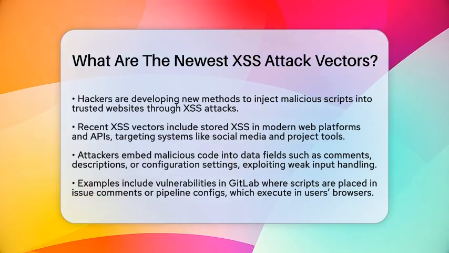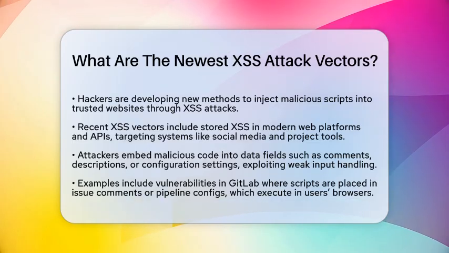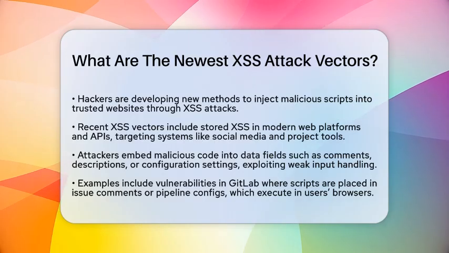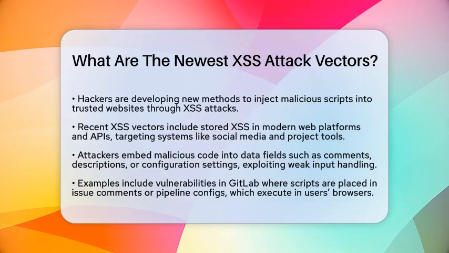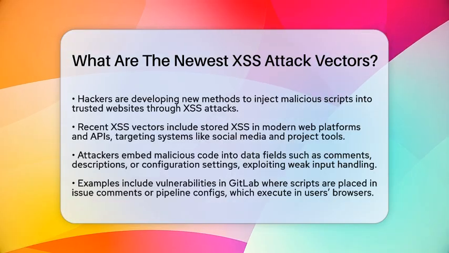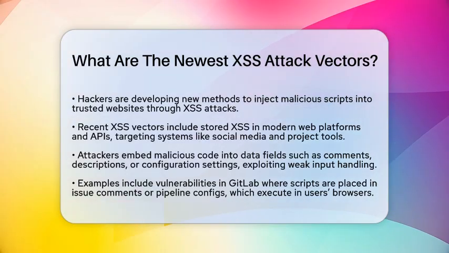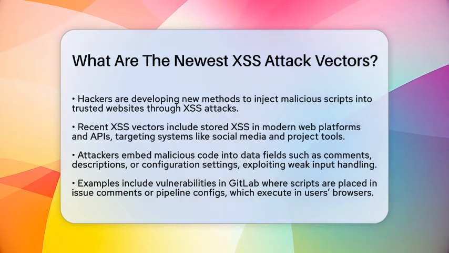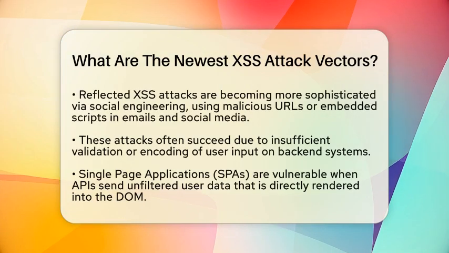For example, in some recent vulnerabilities, like the one found in GitLab, attackers embedded scripts into issue comments or pipeline configurations. When users with permissions view this data, the scripts run in their browsers, possibly stealing cookies or executing actions without permission. This vector exploits weak input sanitization and output encoding on server-side logic that dynamically generates web content.